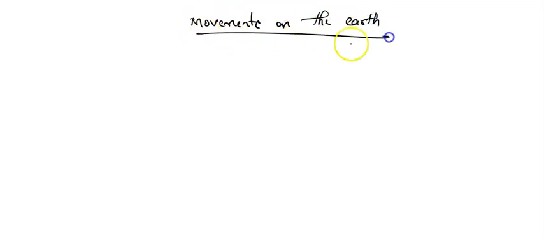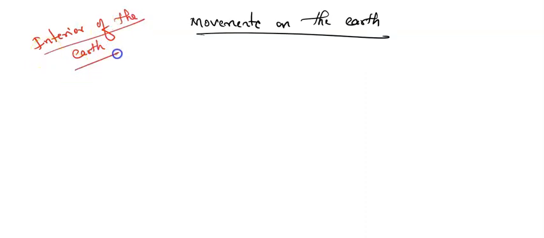Okay, now we are going to study the movement on the earth. Now one small question arises. If you want to study these movements on the earth, then it is very important for you to understand first about the interior of the earth. Until and unless you know the interior of the earth, you cannot get to know about the movements on the earth. If you want to know what movements are going to happen on the earth, first you should know the interior of the earth.